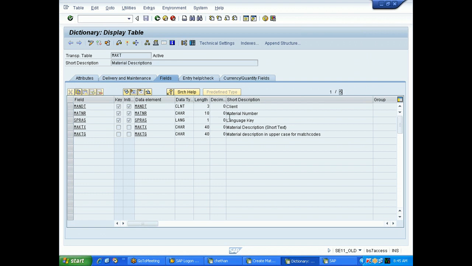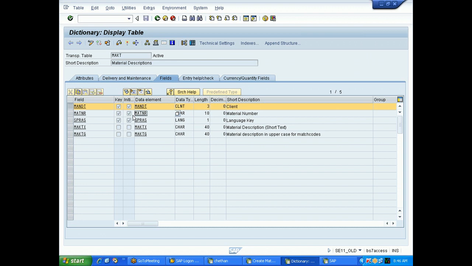Similarly, if you observe this MANDT field, the heading here is data element. For this field, MANDT is the data element. For the MATNR field, MATNR is the data element. Like that, each and every field has its own data element.